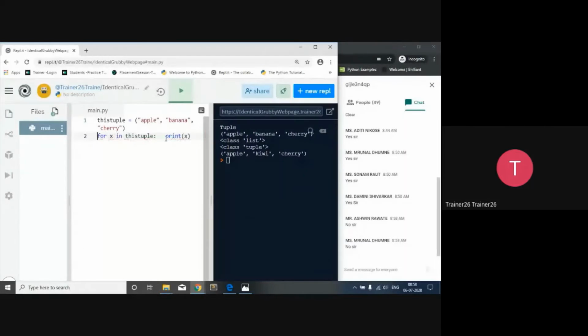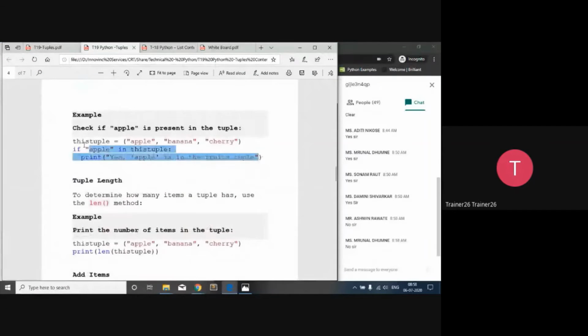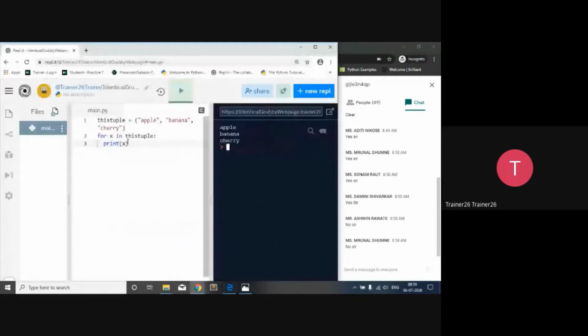We are executing with the for loop. The for loop is going to start, the in member operator we are going to use, and it's going to print apple, banana and cherry one by one. So here it will print the apple, cherry and banana. With the help of an if condition, we can test whether a particular string is available or not, like in a list.